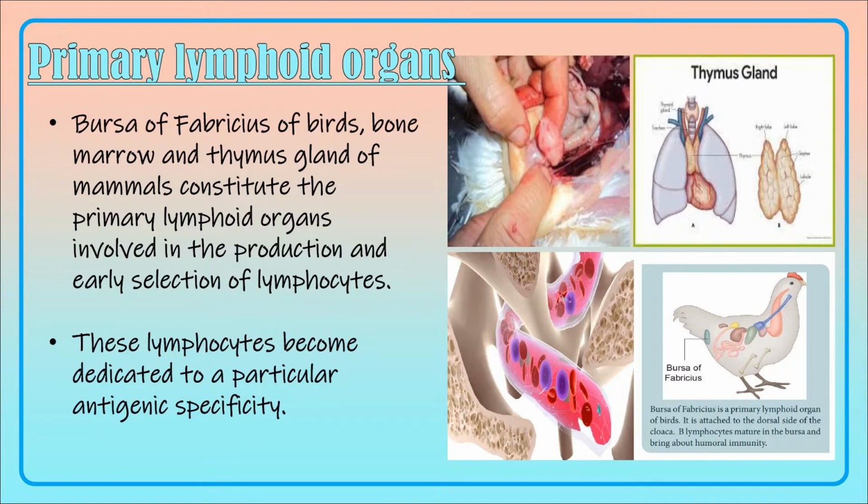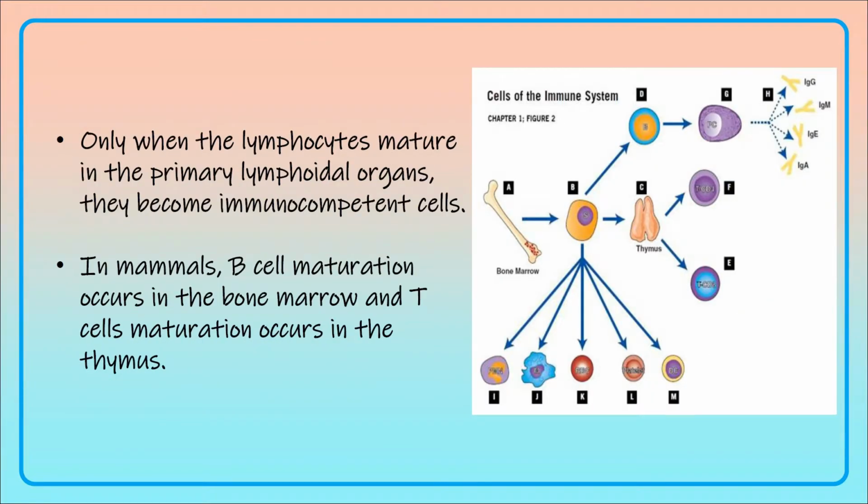mammals. So they constitute the primary lymphoid organs, and they are involved in the production as well as early selection of the lymphocytes. The lymphocytes which are produced out of these primary lymphoid organs are dedicated to a particular antigenic specificity. Only when the lymphocytes mature in the primary lymphoid organs, they become immunocompetent cells. Then only they can do their function appropriately in our body.